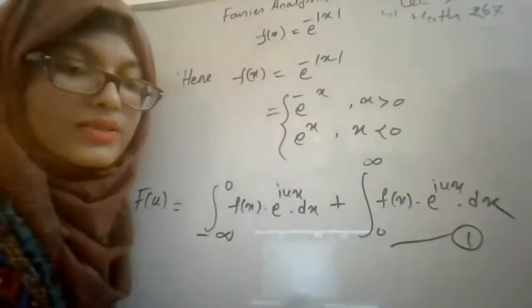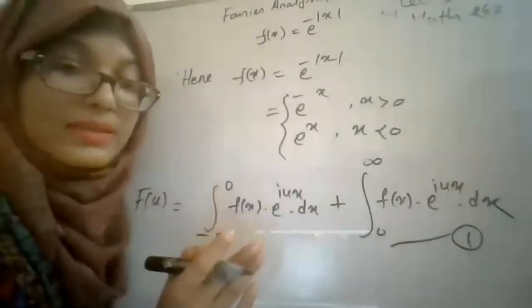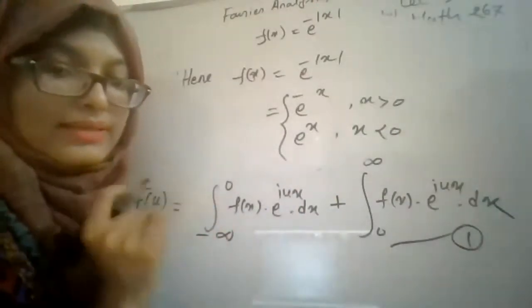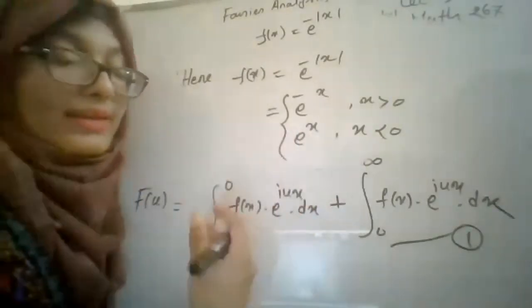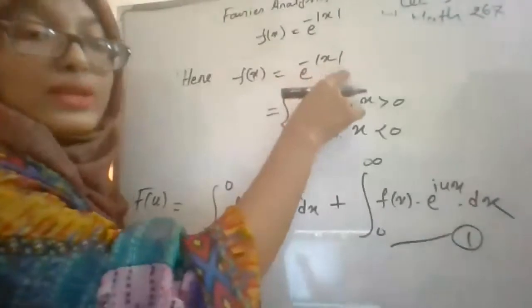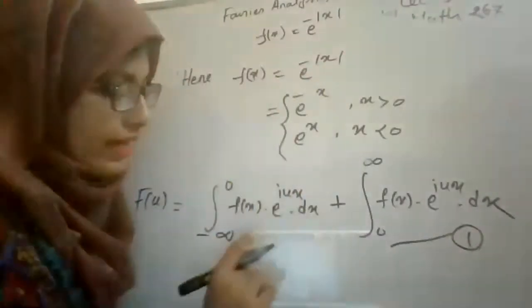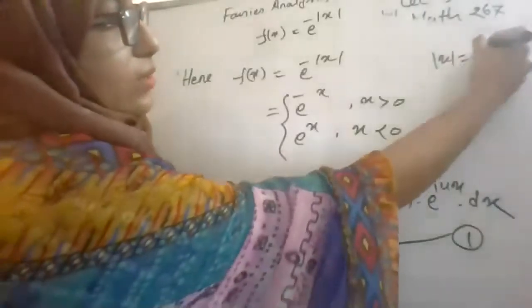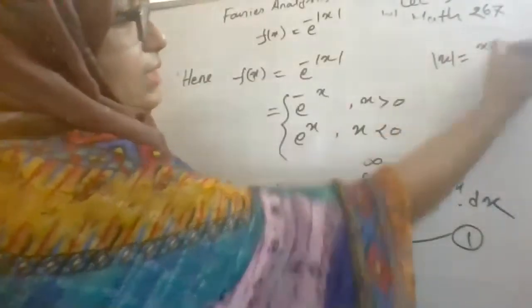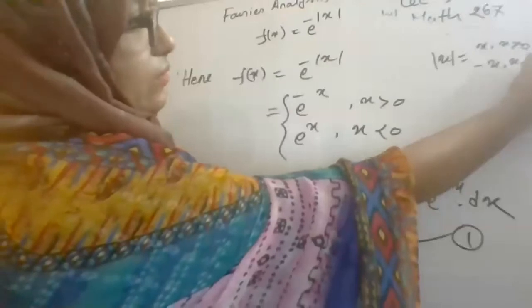Have we understood how we can write this? e to the power x, ma'am. Yes. For the interval x less than 0 it is e to the power x. Why? Here it is e to the power minus modulus of x. And we know that modulus of x is equal to x for x greater than 0 and minus x for x less than 0.